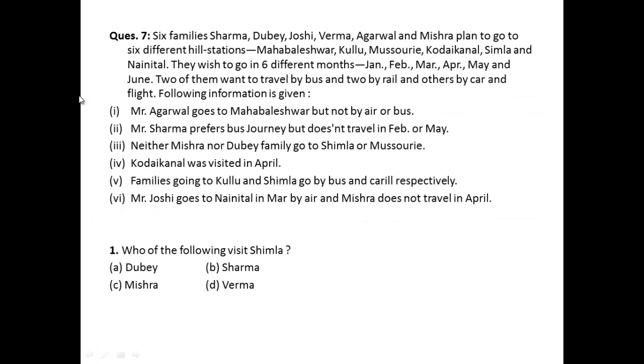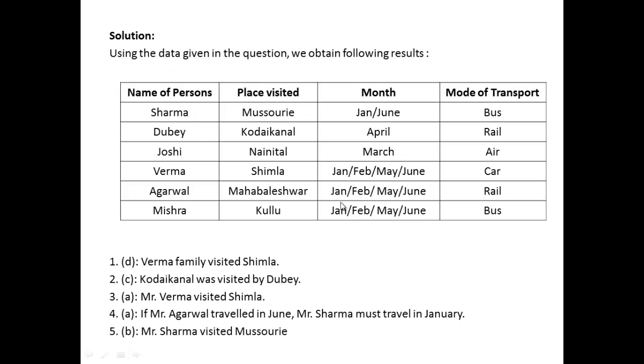For example, the first says Mr. Agrawal goes to Mahabaleshwar but not by air or bus. So we take Agrawal, we take Mahabaleshwar for the family. Now air or bus is ruled out for the family, and month is not given, but we have to follow other conditions and eliminate the options which do not fit over here, and then fill the table.